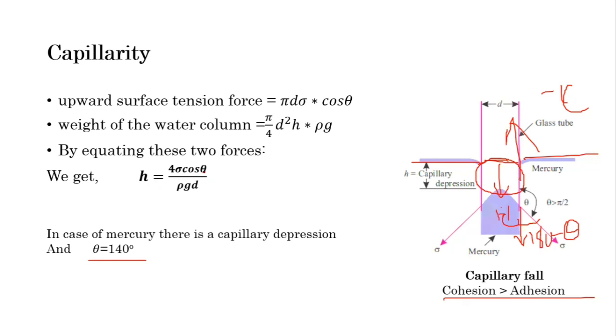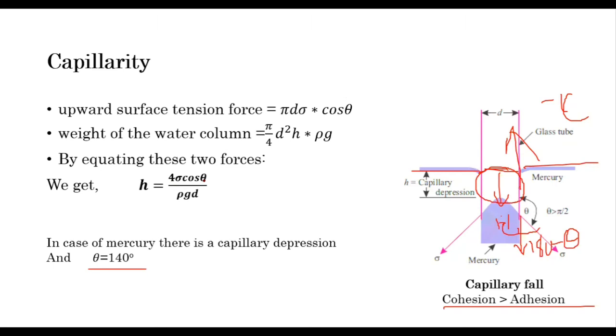If we look at a few fundamental parameters for this capillary rise or fall, these following points are worth noting. The smaller the diameter of the capillary tube, the greater is the capillary rise, because d is in the denominator. So as d decreases, the value of h, the capillary rise or fall, will increase.